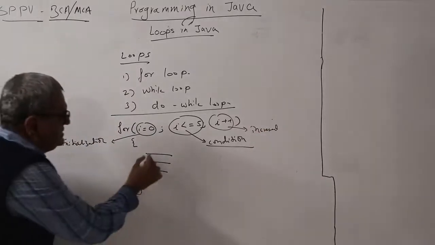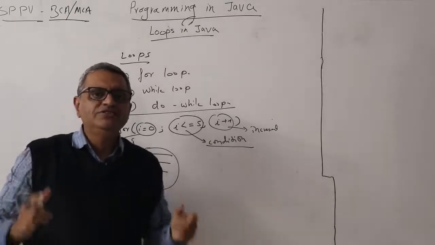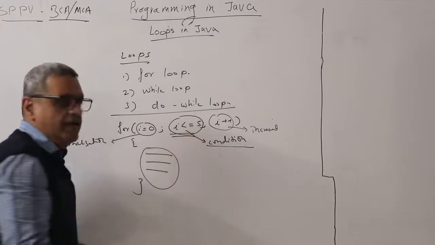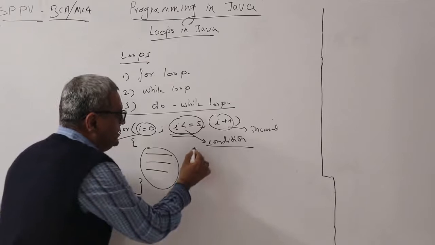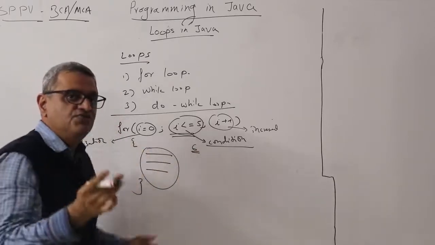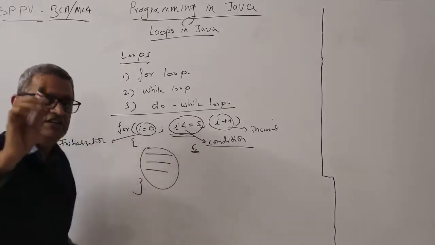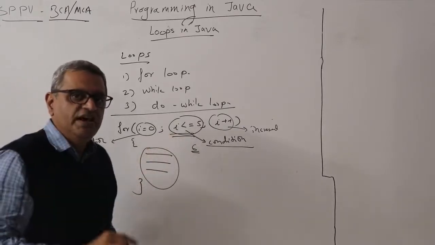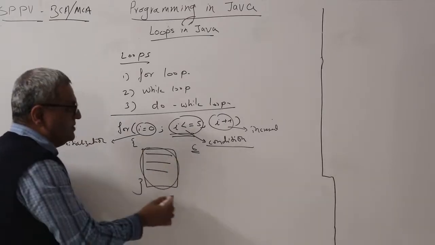The statements within the for loop are going to execute continuously until your i is less than or equal to 5. The moment the value of i becomes 6, the for loop is exited. Let me explain again. Initially i gets initialized to 0. It goes and checks whether i is less than or equal to 5. Yes, so it will execute all these statements.